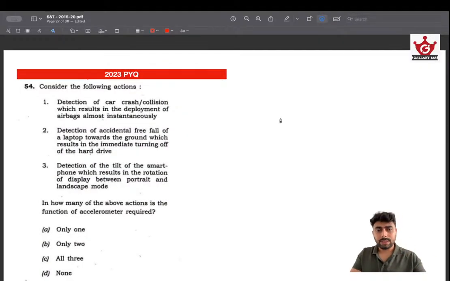In 2023, UPSC asked about detection of a car crash collision resulting in deployment of airbags almost instantly. The question is about the accelerometer.